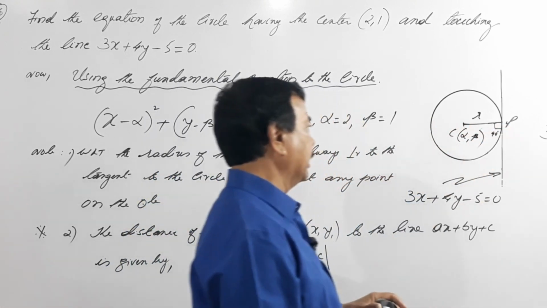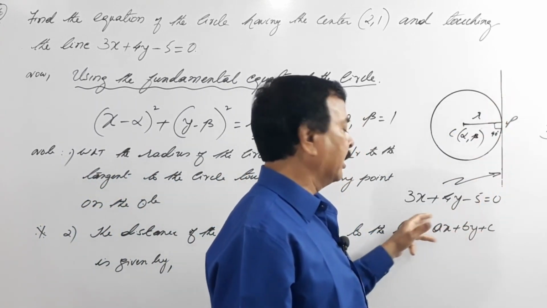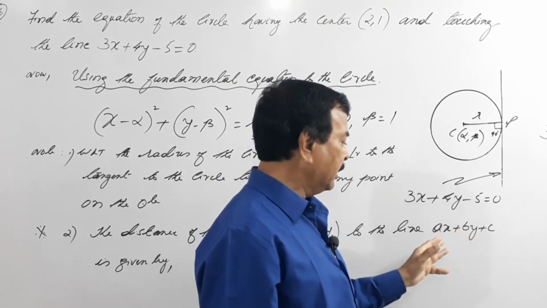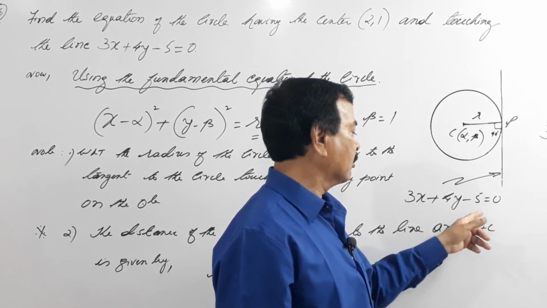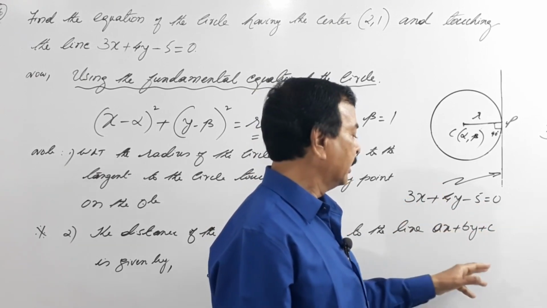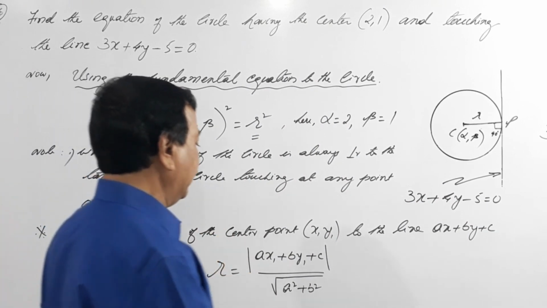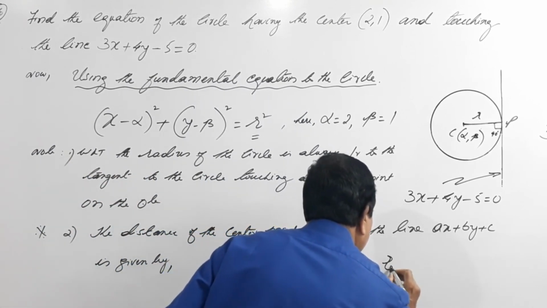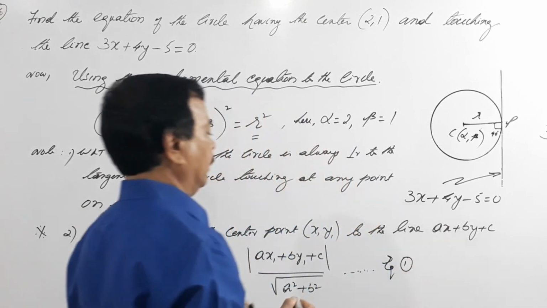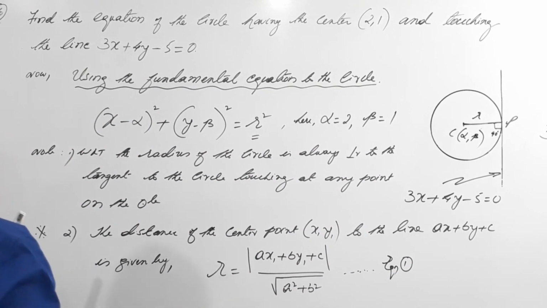In general I have written ax plus by plus c, where a, b and c are constants. Using this relation we are going to find the equation of the circle. I call this equation 1. Please make a note of this.